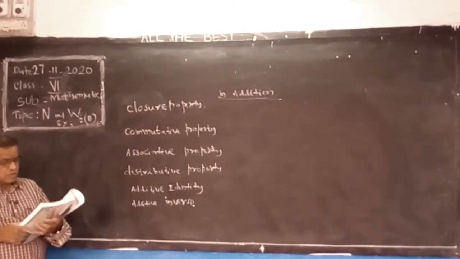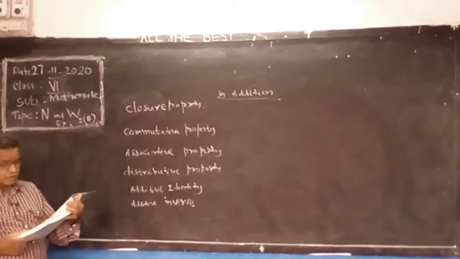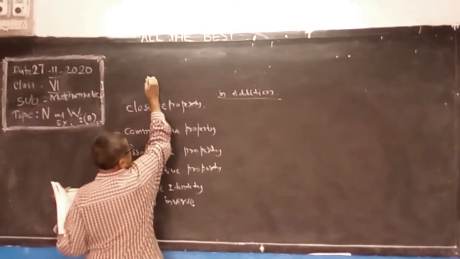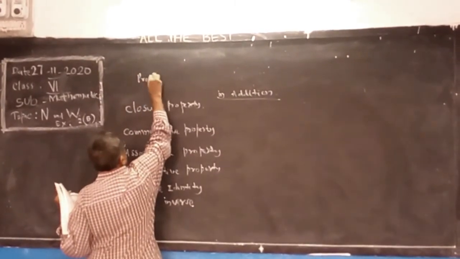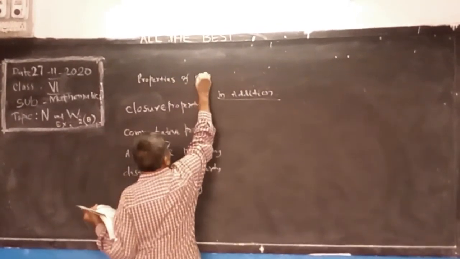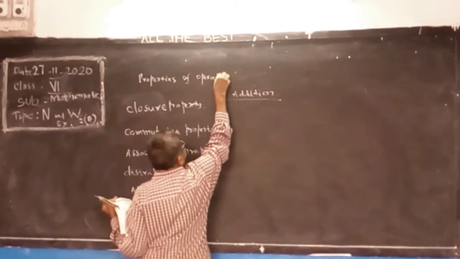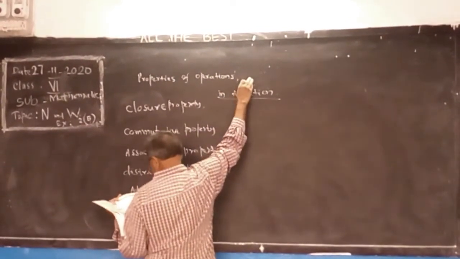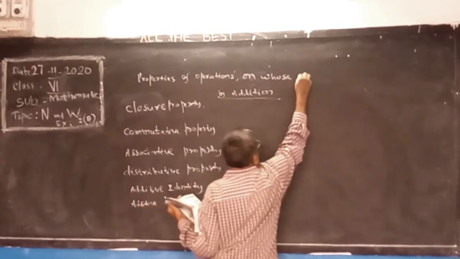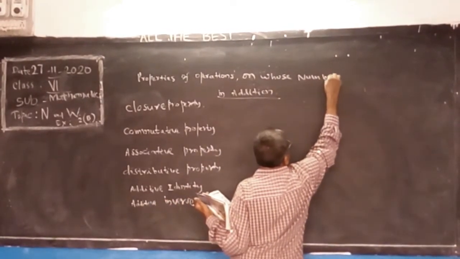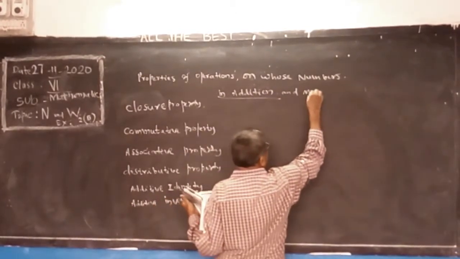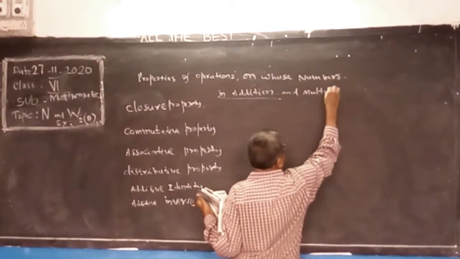Properties of operations on whole numbers, in addition and multiplication.